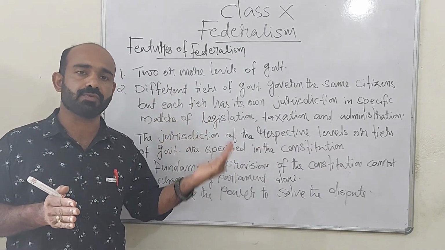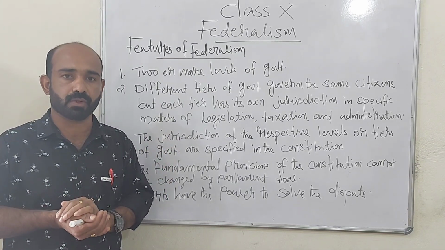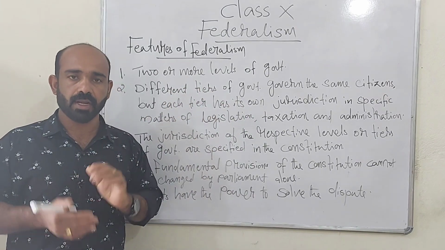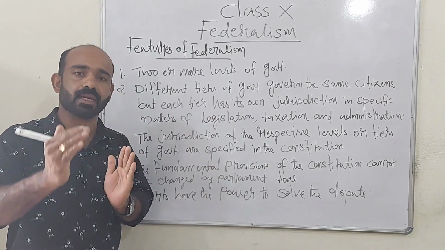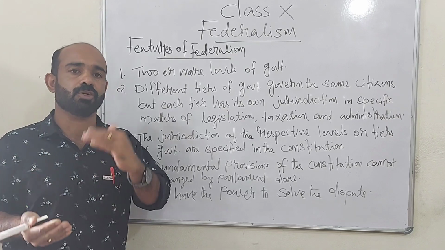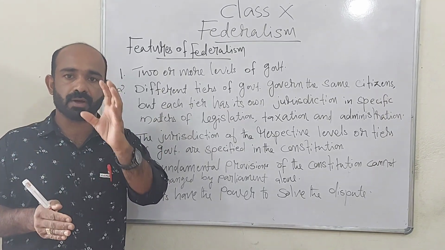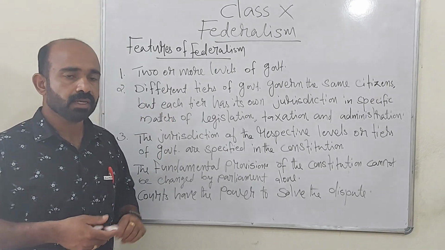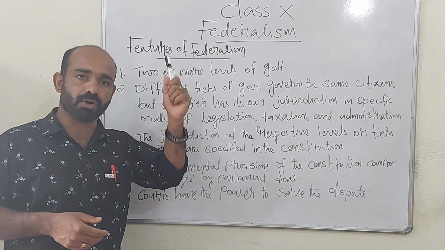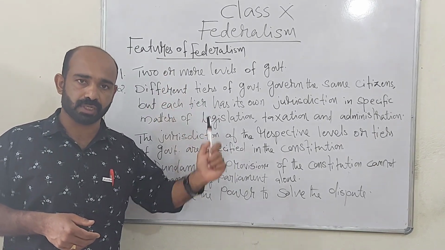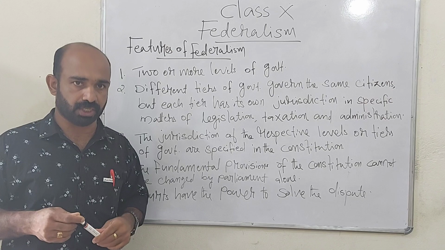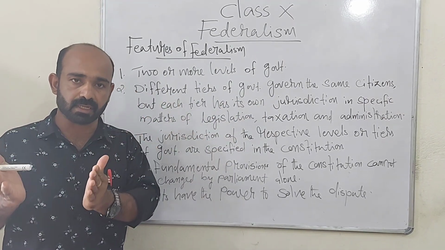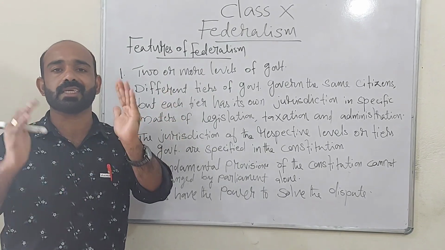The central government collects various taxes from the people, and state governments also collect various taxes from the people. And administration, how to rule the people. In a state, the state government can decide how to rule the people, what policies they need to make, and what facilities they need to offer the people. Everything the state government can decide. In the same way, the central government can decide overall in the nation what facilities need to be arranged and what policies need to be formulated. That is why different tiers of government rule the same citizens, but each level of government has its own power.